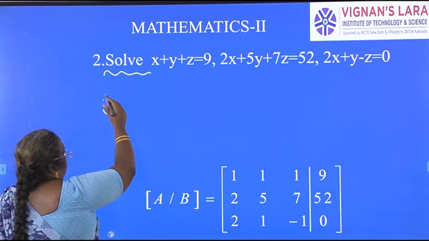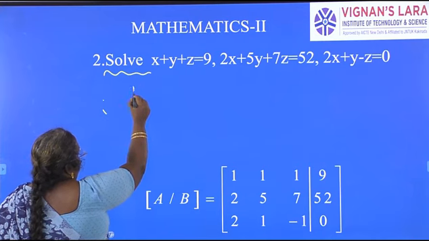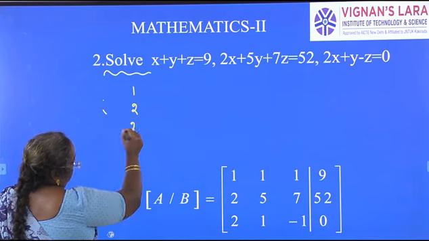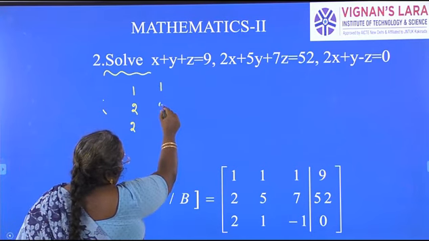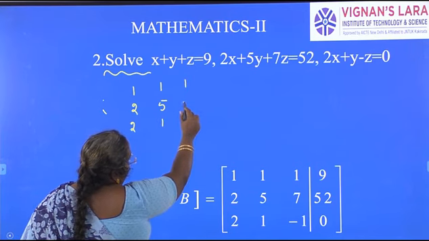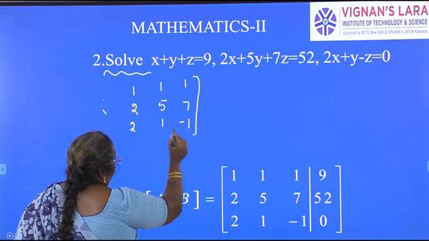So now let us see what the given system of equations is in matrix form. Coefficient of x in all the three equations: 1, 2, 2. Coefficient of y: 1, 5, 1. Coefficient of z: 1, 7, minus 1. So this is matrix A.